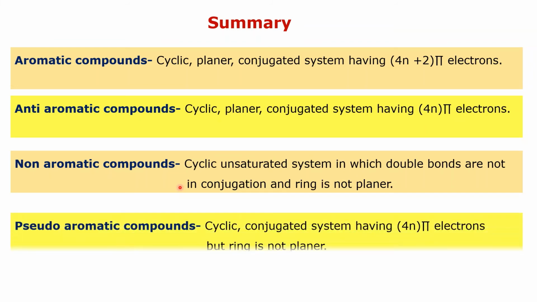And pseudo-aromatic compounds: cyclic conjugated system having 4n pi electrons but the ring is not planar. This is the difference between aromatic, anti-aromatic, non-aromatic and pseudo-aromatic compounds. That is, all cyclic unsaturated compounds are not aromatic and they are divided into these four groups. In some cases, pseudo-aromatic compounds may be considered as non-aromatic compounds.